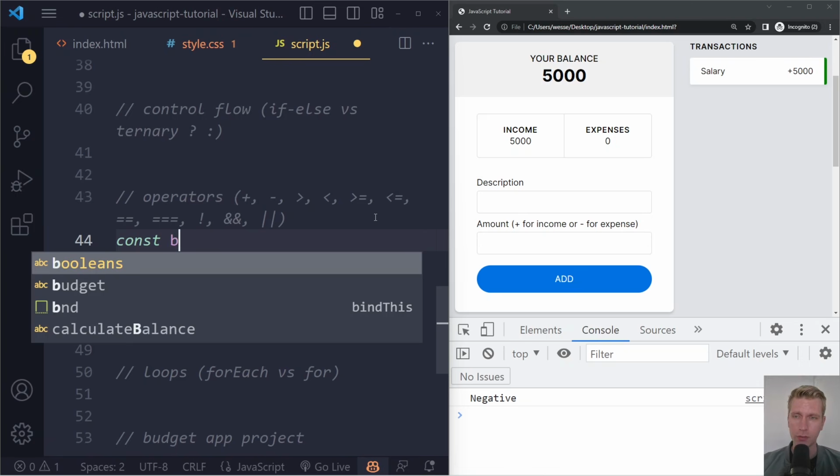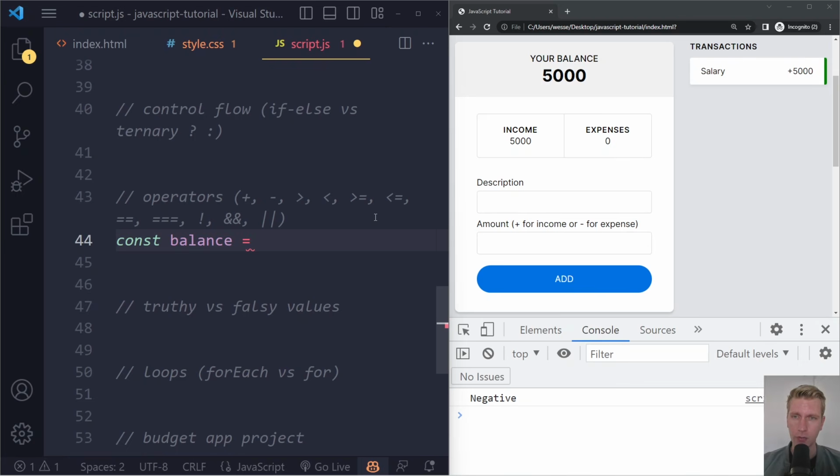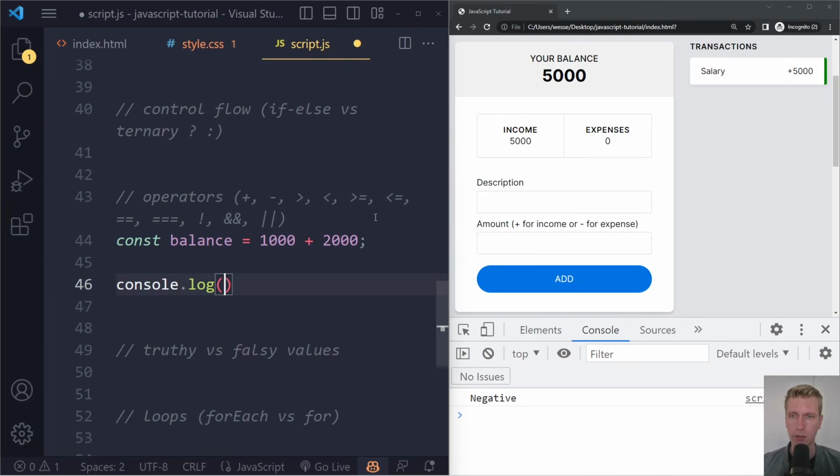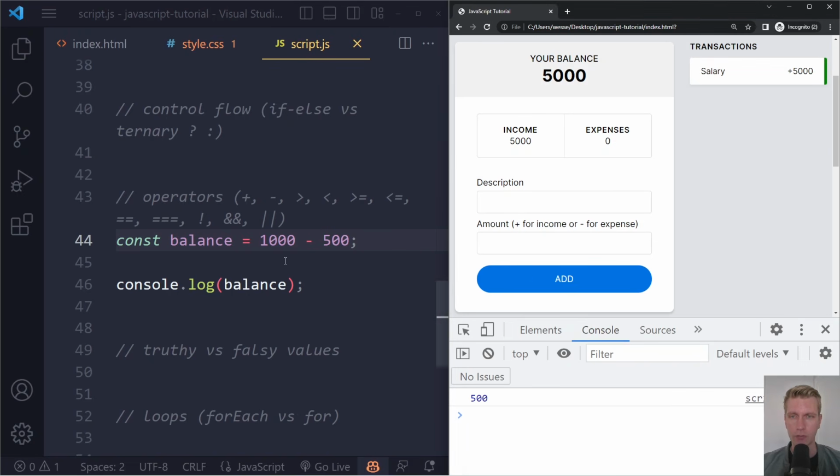So what we can do, for example, is balance is 1000 plus 2000, right? We've already seen this. I can log balance here. And if I refresh, we get 3000, right? So first it's going to do this operation. The result of that will be assigned, right? So plus is just mathematical addition, right? 3000, this is straightforward. We can also do minus, right? We've already seen this. 1000 minus 500, we get 500, right? So first it will do this operation, and only after that will it assign the result to this variable. Right, this is also called an expression, by the way. And this whole thing is called a statement.